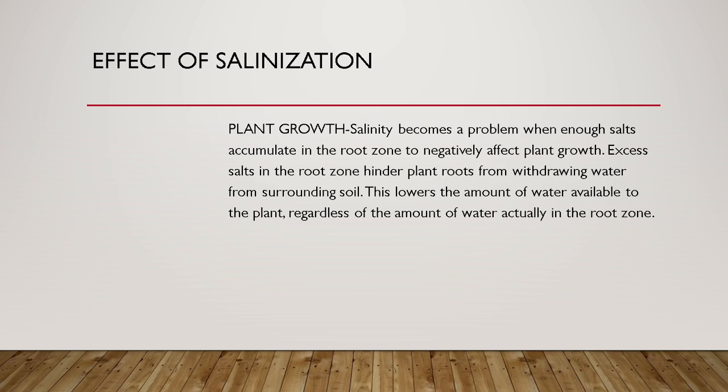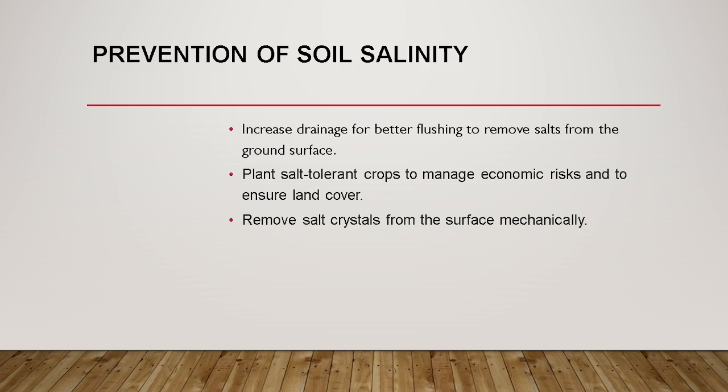So, soil salinization is a widespread problem and a major abiotic constraint affecting global food production and threatening food security. And how do we prevent that? Here are some preventions of soil salinity. Increase drainage for better flushing to remove salts from the ground surface. Plant salt-tolerant crops to manage economic risks and to ensure land cover. And lastly, remove salt crystals from the surface mechanically.